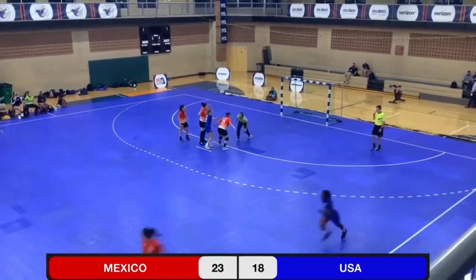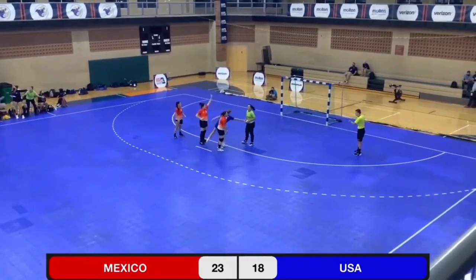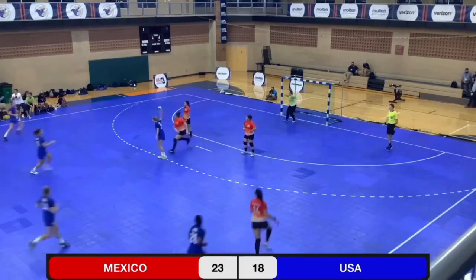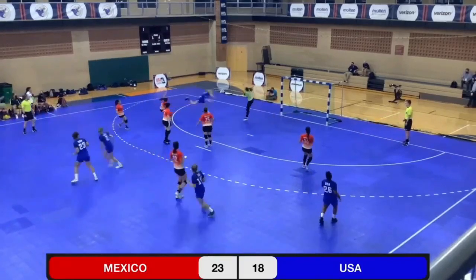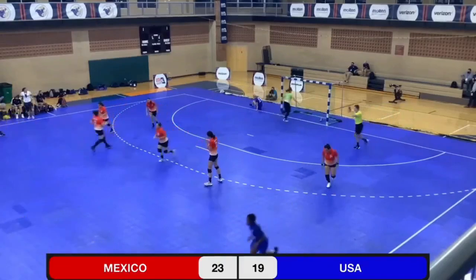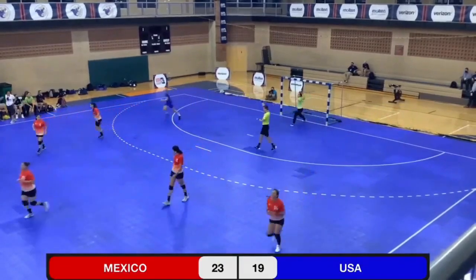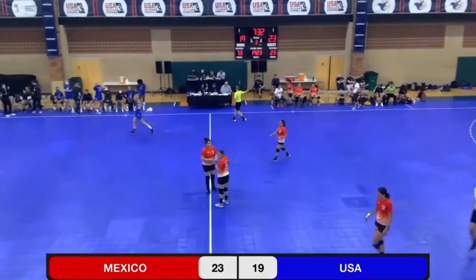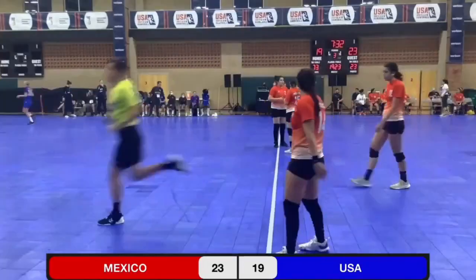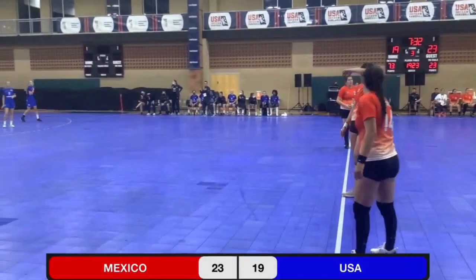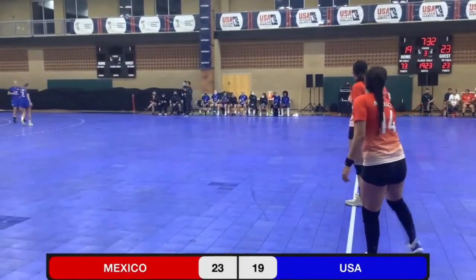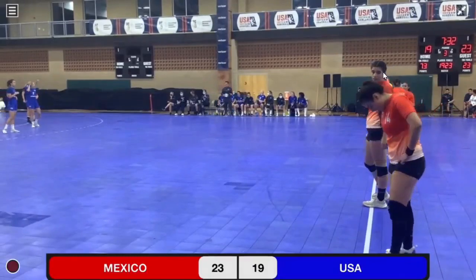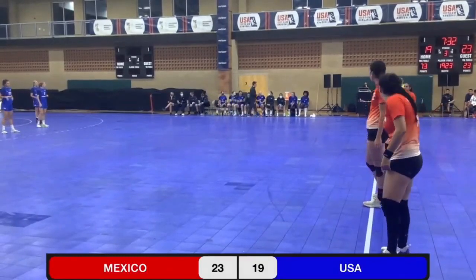Brown takes the shot, but it's stopped by the keeper. And I believe they either had a foot on the line when they got it. Back to Benson. And Moa Benson takes advantage of the opportunity, sees a lot of space there on the left-hand side of the court, and picks up a goal off of the free throw. Nice heads-up play. It's getting to crunch time here with 7.5 minutes left.